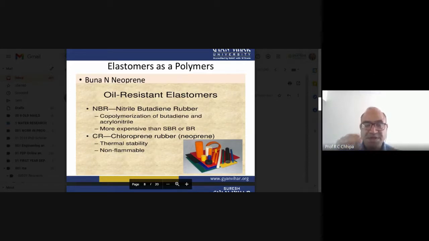Now the second one is chloroprene. Chloroprene rubber is also called neoprene.